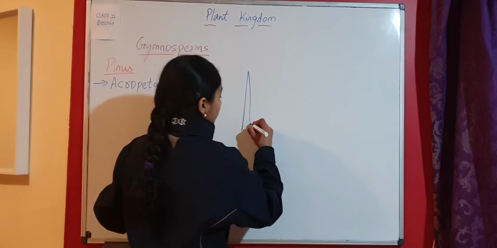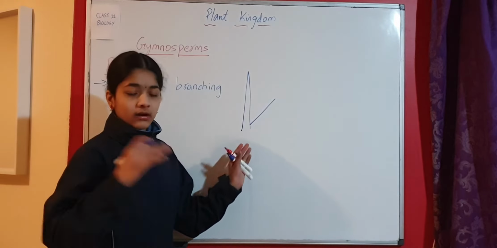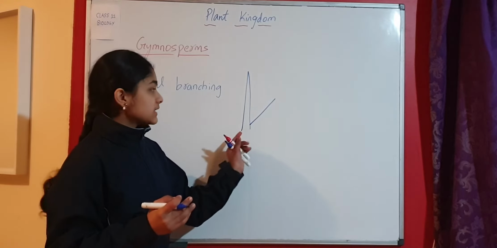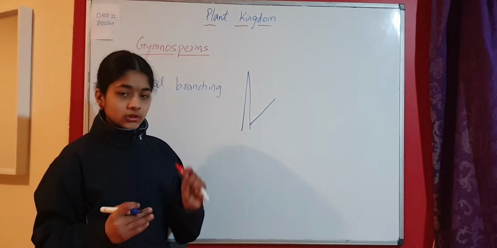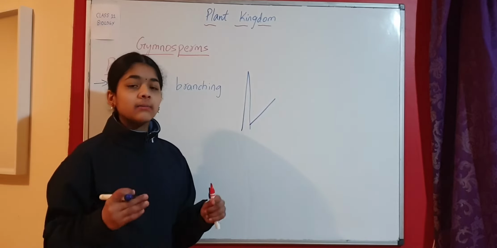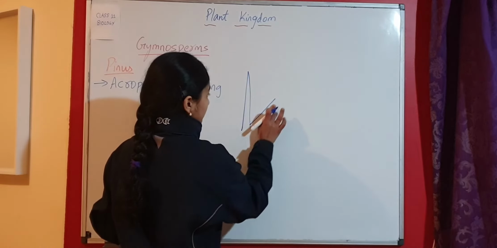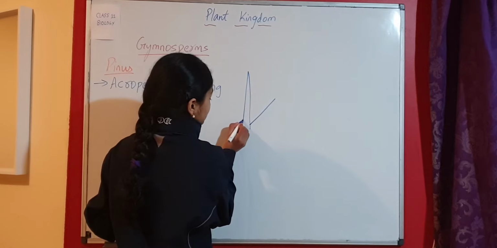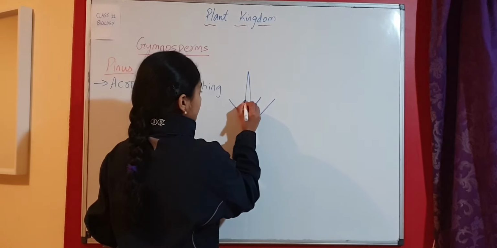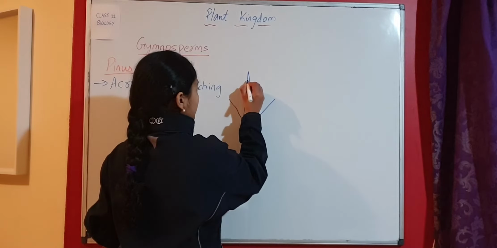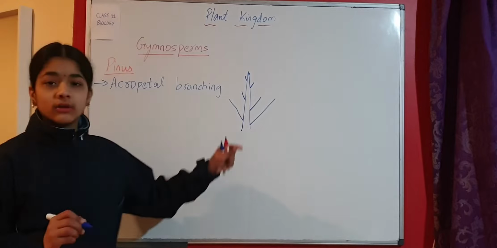Acropetal branching means the lower branches are tall or long and they are old. As we move upper, the branches become short and small and they become young. So here we have the tall branch and then a bit smaller one, a bit smaller one, again like that. So this is nothing but acropetal branching and they are alternate.